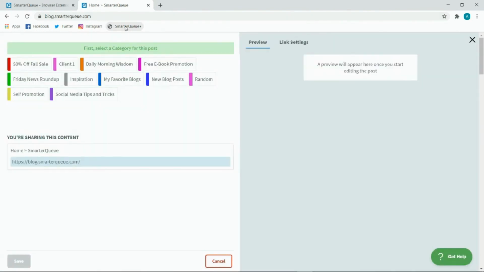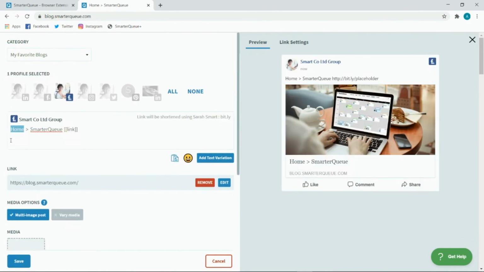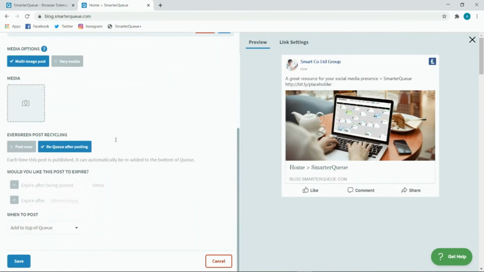This will open the post editor with the link of the website pre-filled so you can create a new post to share the web page. You can add any additional content to your post as you would normally when working in the post editor, then save the post to the queue.